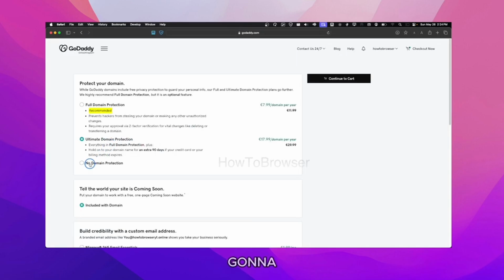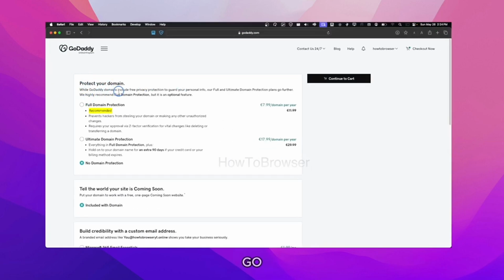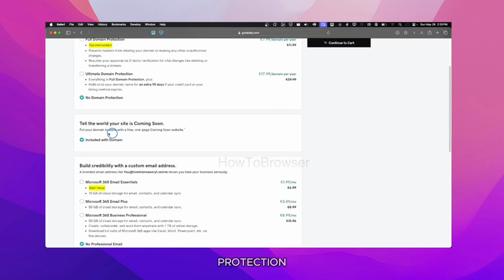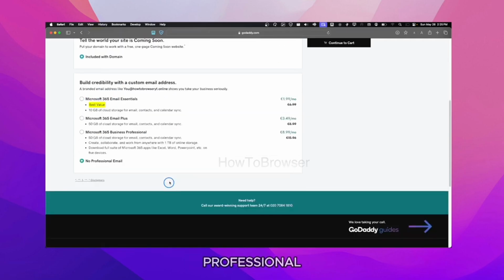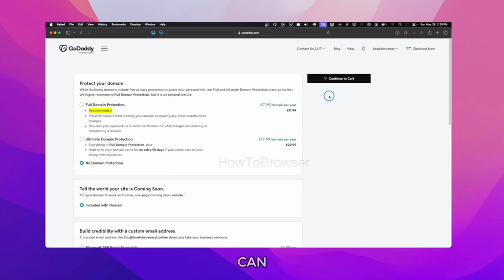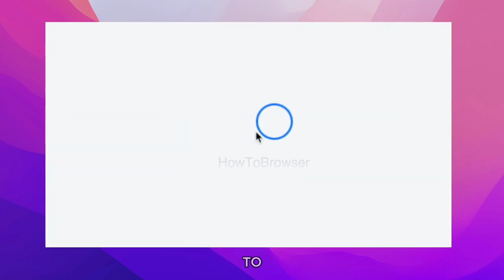Okay, so now what you're gonna have to do, as you can see, is just click on no domain upsell or no domain protection, but GoDaddy is gonna try to upsell if you want. If you want full domain protection and all these features, just go ahead and select this or that, but I'm gonna go with no domain protection. The free one page coming soon website included with the domain, that's fine. And then no professional email, but if that's something you want, you can select that one. And now I'm going to click on continue to card.